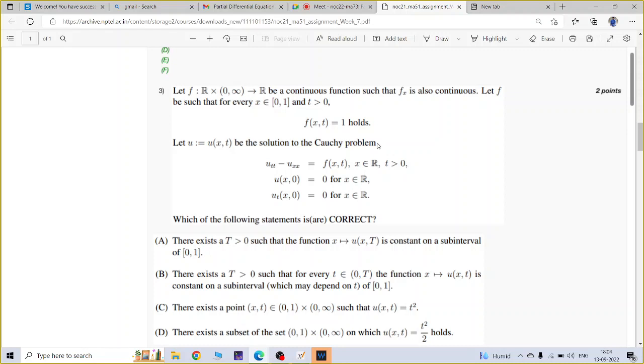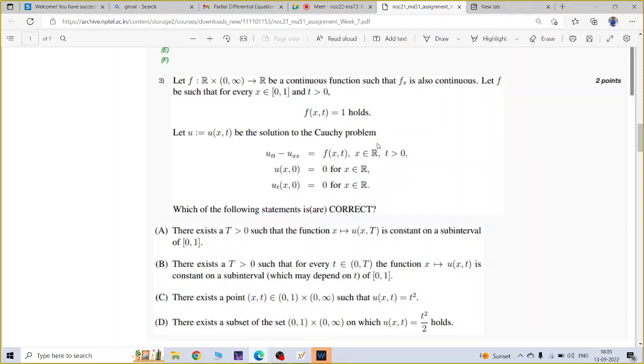And now u is the solution of this Cauchy problem. It is a non-homogeneous problem: u_tt minus u_xx is equal to f(x, t), the wave equation, and the initial conditions are u(x, 0) is 0 and u_t(x, 0) is 0. You have to find which of the following statements is correct.